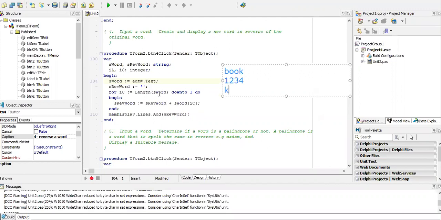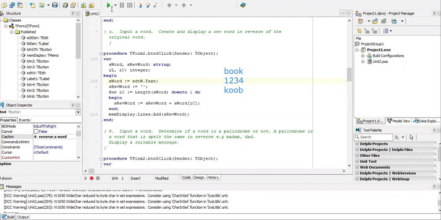We started at 4, now we come to 3. It's 4, 3, 2, 1. 4, length down to 1. So at 3 there's a letter O, at 2 there's another letter O, and at 1 is a B. So that's how we get our reverse string or reverse word. A word starts as an empty word and we add to it from the original word working backwards. We add to your original word, so we get the reverse word, and we display the reverse word.